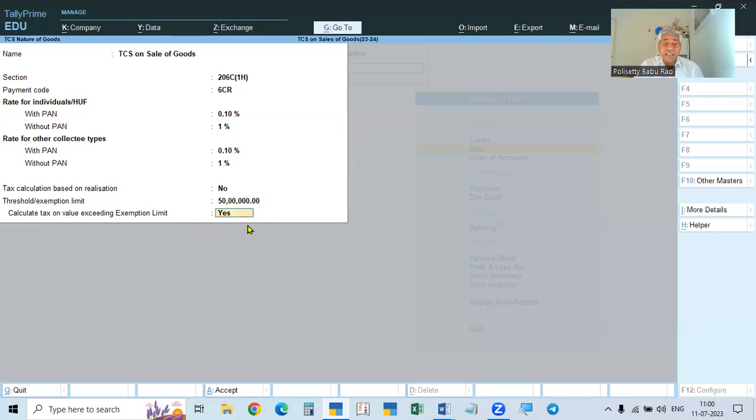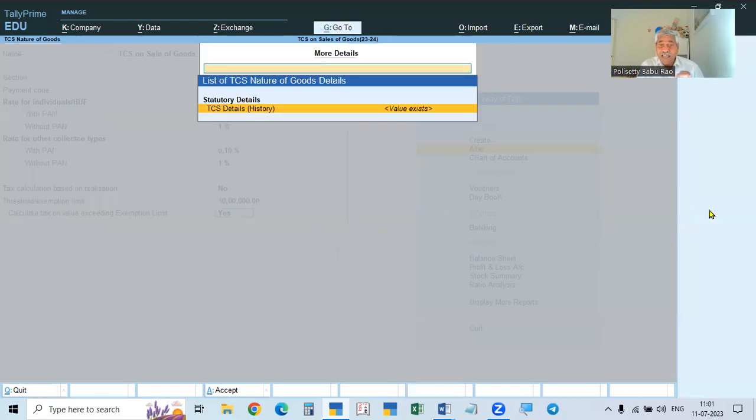Or you can do one more thing. Here there will be some more details also, so the details can be visible. On the other side, see, press Control I for more details, or click there. So here you can also press enter or click here.